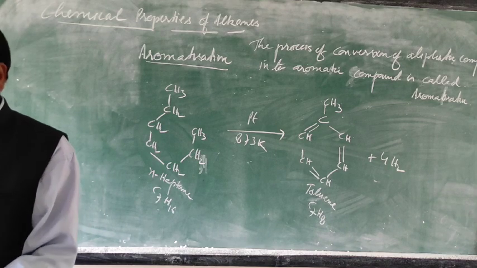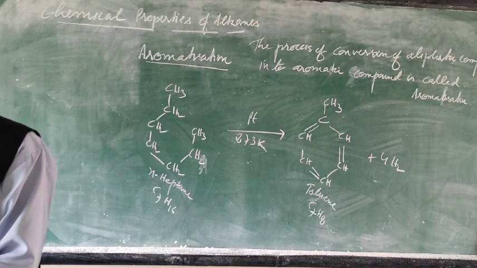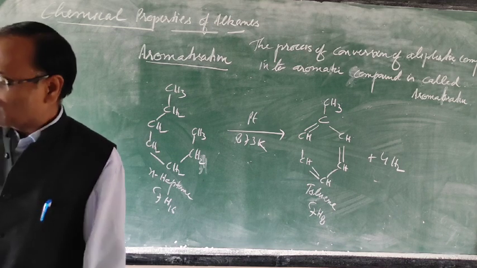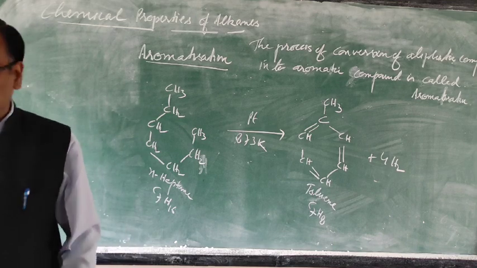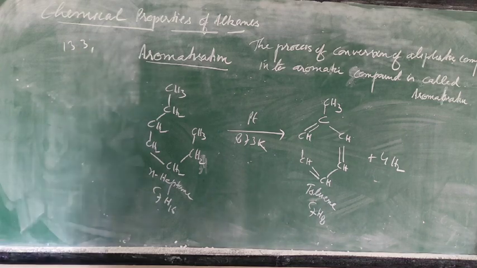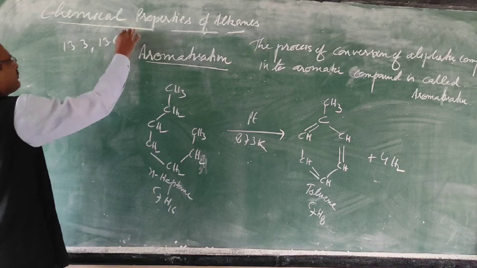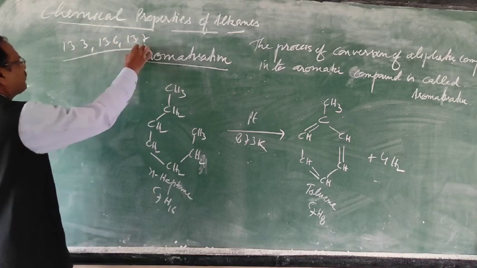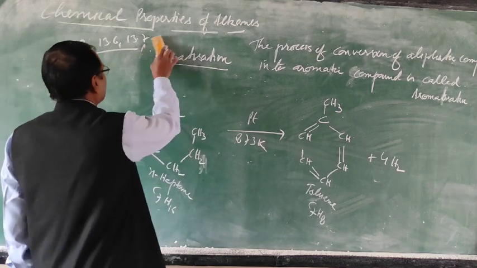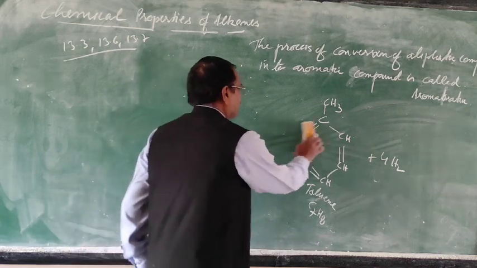So now the chemical properties are over. Now you can take the review exercise. Question 13.3, 13.6 and 13.7. These are the important questions. So you have to solve all the questions. I am not telling you not to solve the others, but these 3 questions are important.